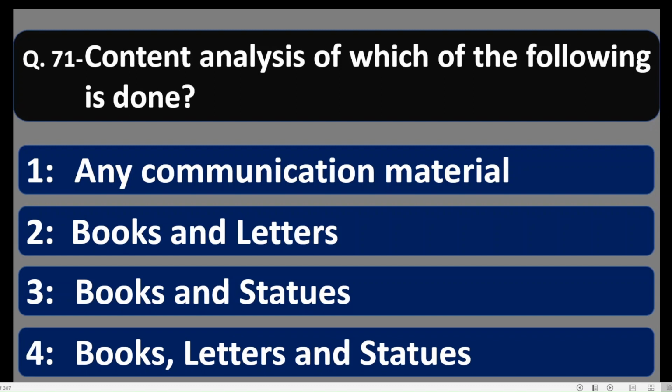These are all communication material, but specific materials are given in 2, 3, and 4. Option number 1, any communication material, is open, and in that, all the options given in 2, 3, and 4 are included. So we can say any communication material can be analyzed by the content analysis method.